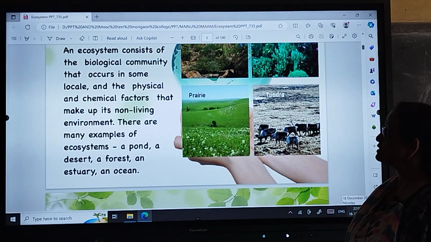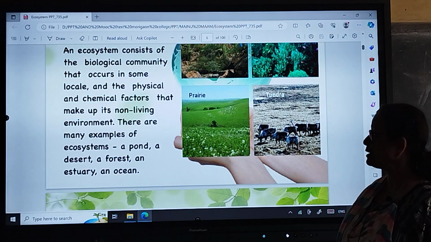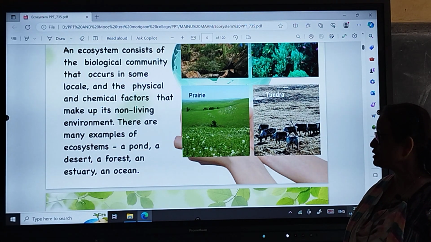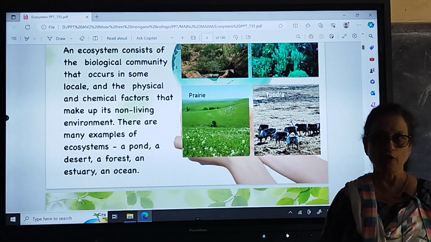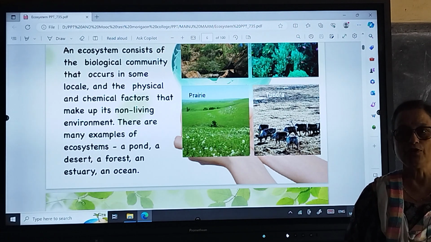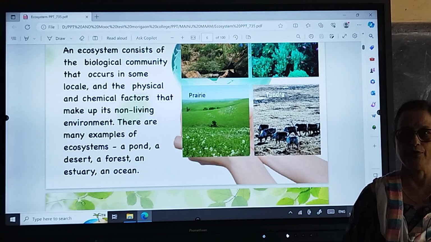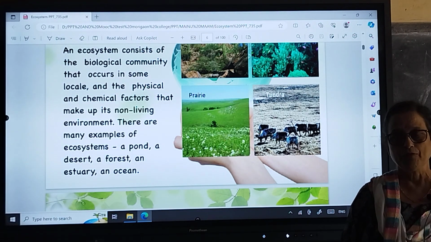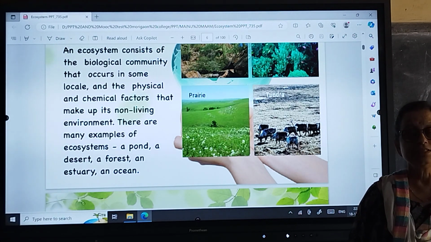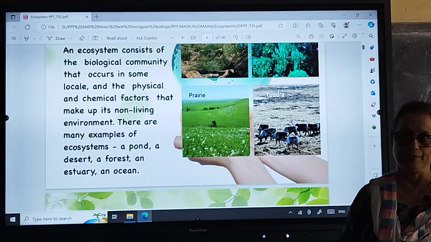An ecosystem consists of the biological community that occurs in some locality, and the physical and chemical factors that make up its non-living environment. There are many examples of ecosystems: a pond, a desert, a forest. These are all ecosystems. An ecosystem may be a big part of the earth's surface, or it may be a small part. For example, in a jam jar or a bread, there is also a system of lives in their effective environment.